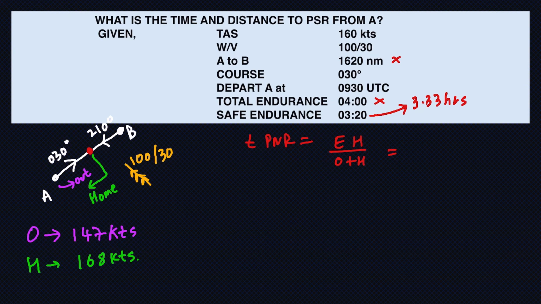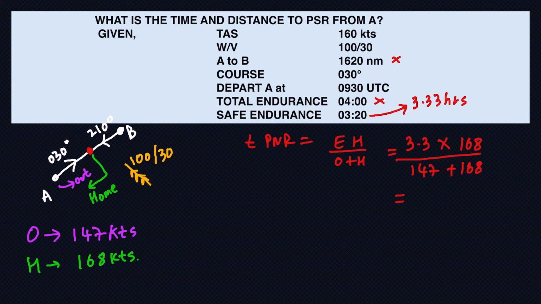If you're using a scientific calculator, you can put this value directly as well using the degrees, minutes and seconds function. But if you don't have a scientific calculator, you just convert the 3 hours 20 minutes to hours and you'll get 3.33. So putting it in the formula, I take 3.3 into H of 168 divided by 147 plus 168.